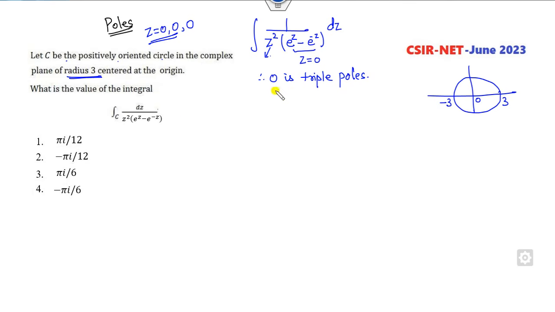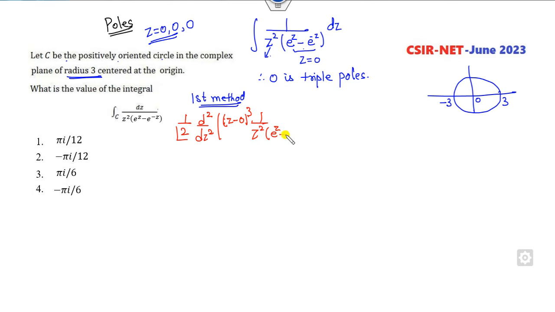Fine. Then there is no other pole. So what is the meaning of that? Since it appears again here and again here, how can you solve that? The first method is, because it has a triple pole, I can write it as 1 over 2 factorial times the second derivative of the function multiplied by z cube. Basically the z cube is because the pole is at 0, so z minus 0 cubed into this function.